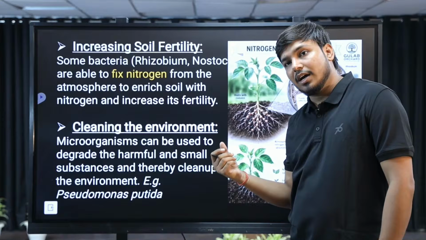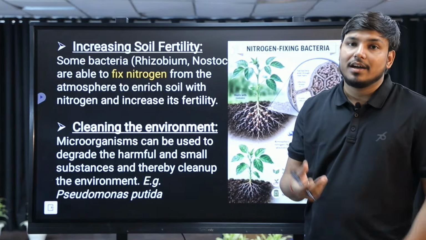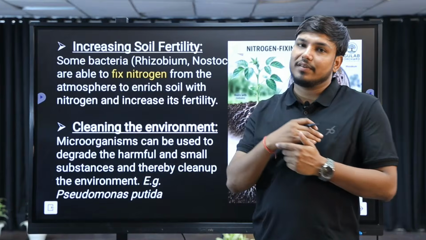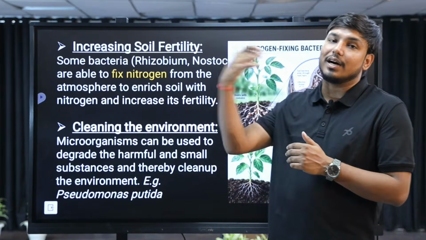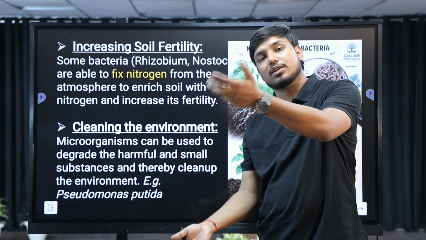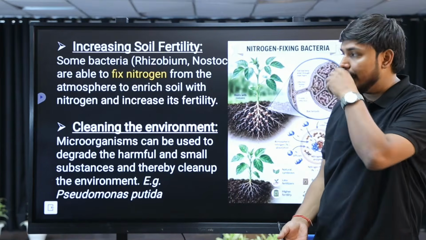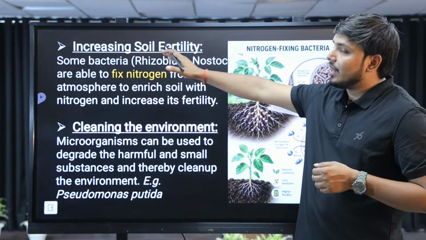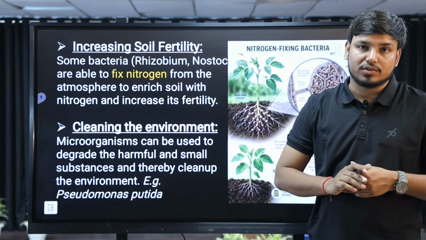Rhizobium is a symbiotic bacteria, means वो साथ में मिलके रहता है और दूसरे को benefit पहुंचाता है और खुद को benefit देता है. Means it will give the benefit to the others and get the benefit from the others, to itself also, right? These are the bacteria rhizobium and nostoc which are able to fix the atmospheric nitrogen, right?